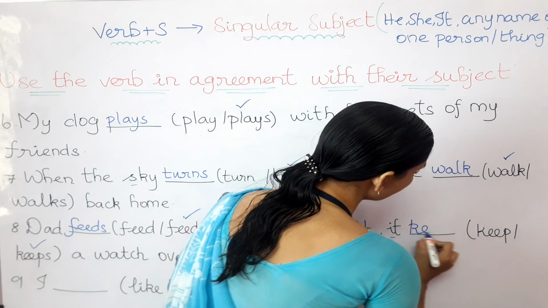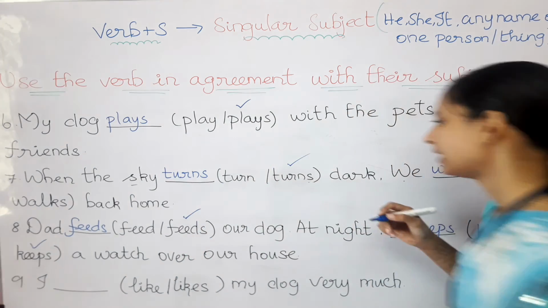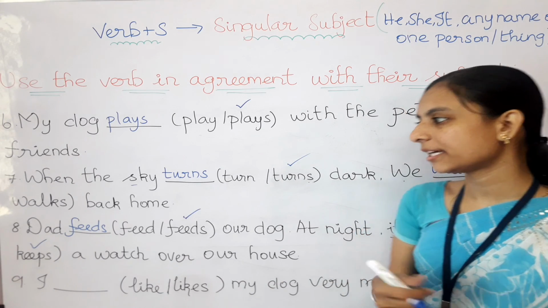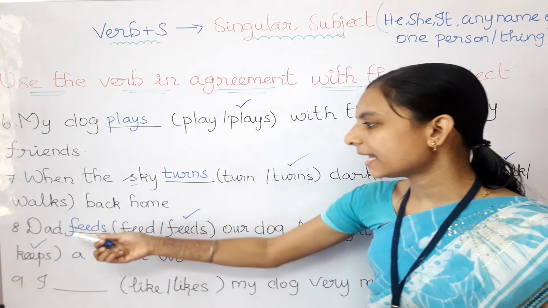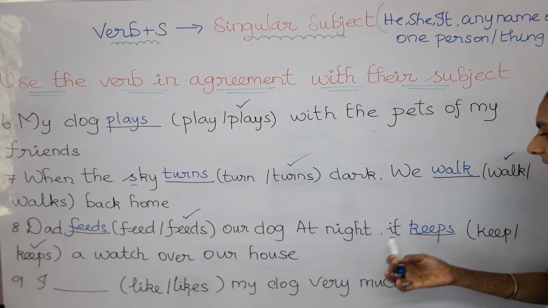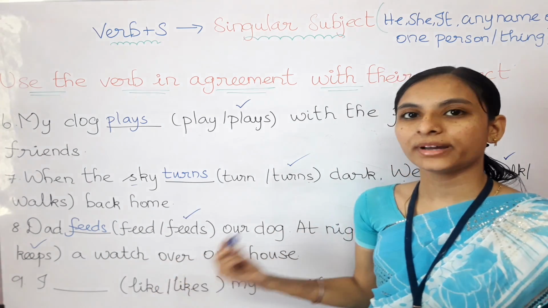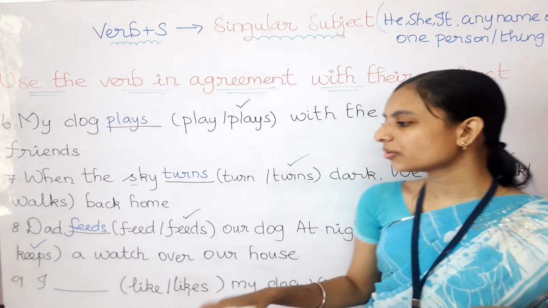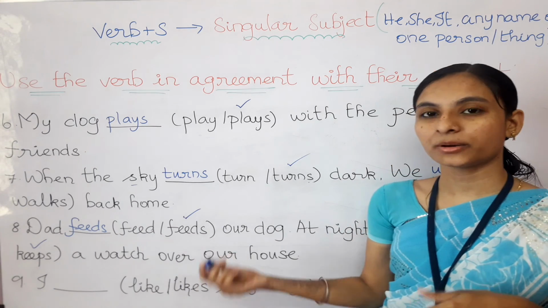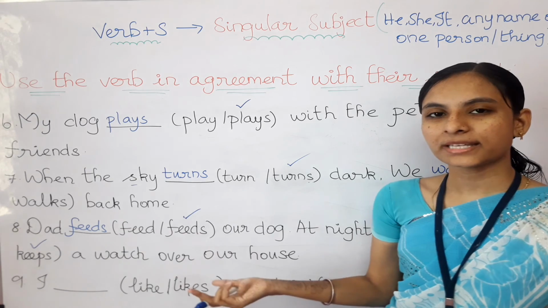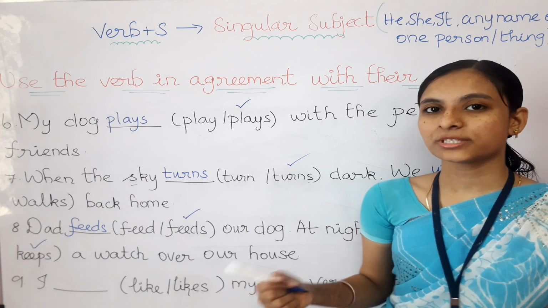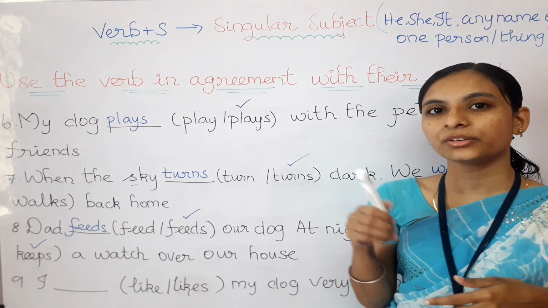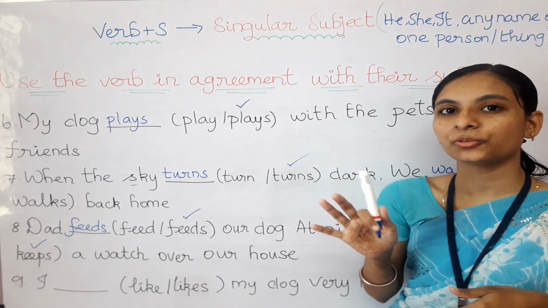It keeps a watch over our house is the correct answer. Let me read out the 8th question again. Dad feeds our dog at night. It keeps a watch over our house is the correct answer. So there are only 8 questions given in your book. So the 9th question I have taken as a general question only. So you need to choose the correct answer. Okay, so this exercise is in your book, page number 97, from 97 to 98, that you need to keep in your mind.